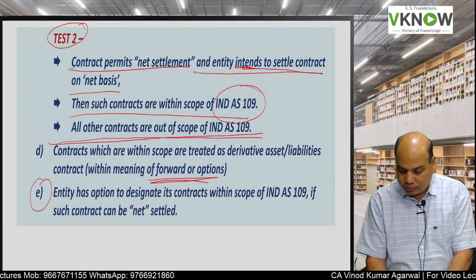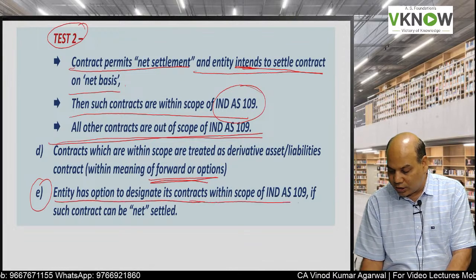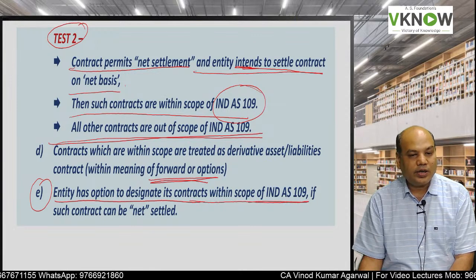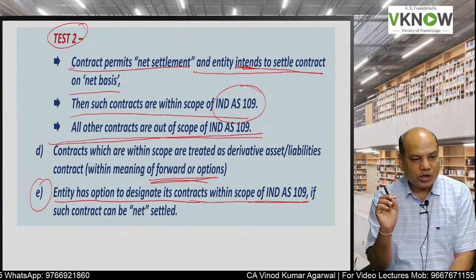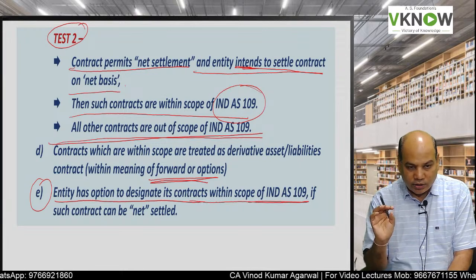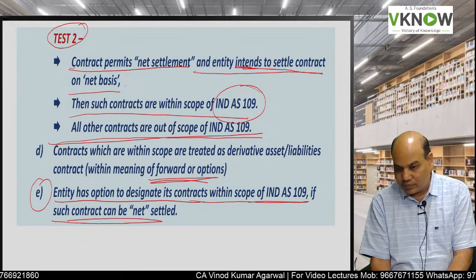Point number E, the entity has an option to designate its contract within the scope of Ind AS 109. So one more situation when you can apply 109 is when there is a choice to settle on net basis.